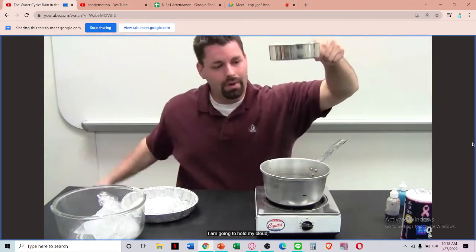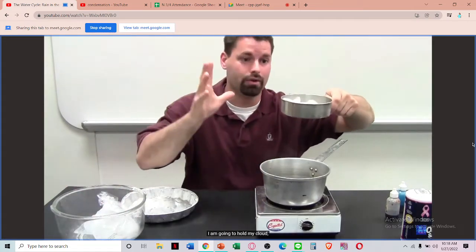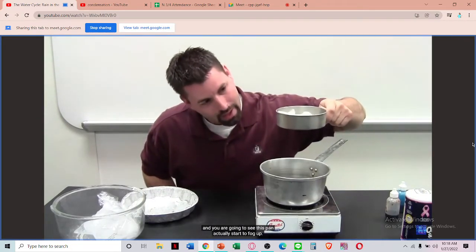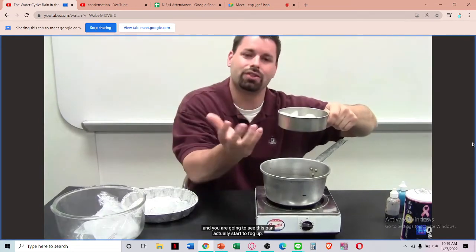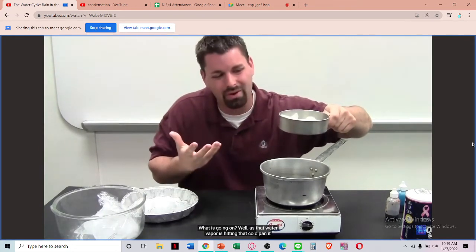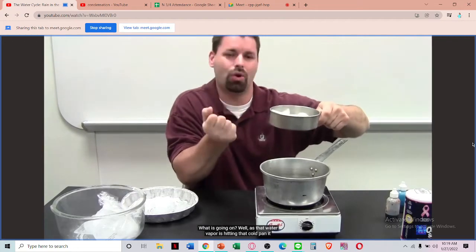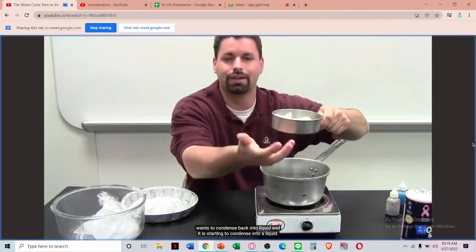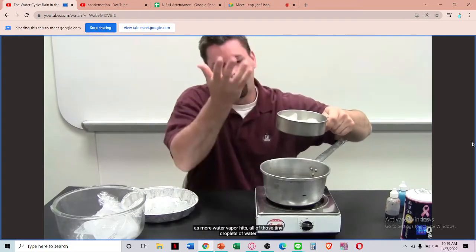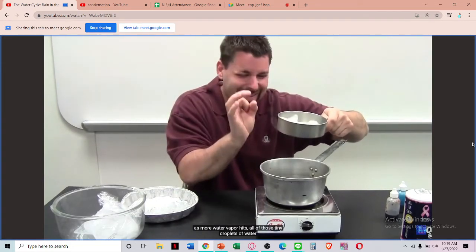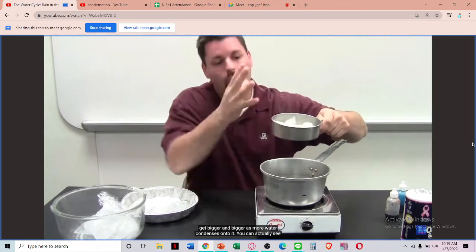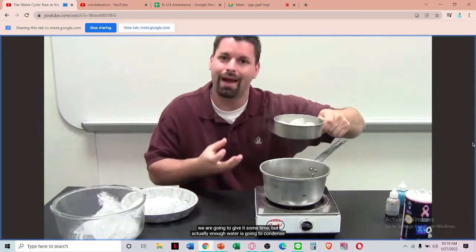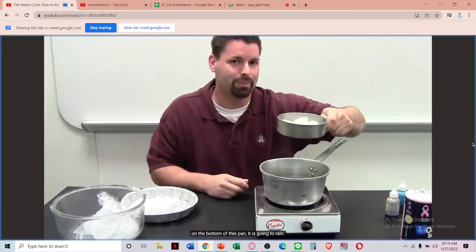Now, I'm going to hold my cloud, my layer of cold air, over this water vapor. And you're going to see this pan actually start to fog up. What's going on? Well, as that water vapor is hitting that cold pan, it wants to condense back into a liquid. And as more water vapor hits, all of those tiny droplets of water get bigger and bigger as more water condenses onto it. You can actually see it. Enough water is going to condense on the bottom of this pan. It's going to rain.